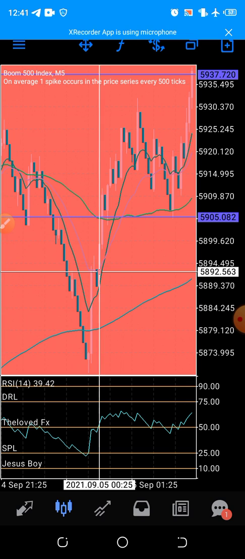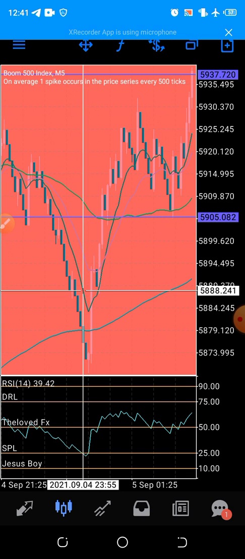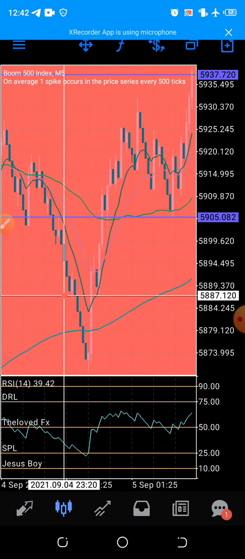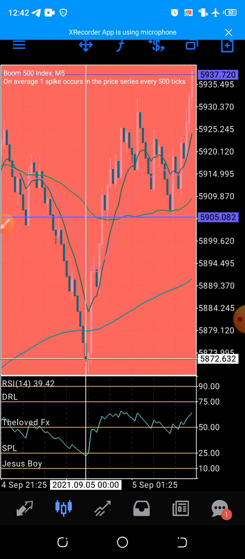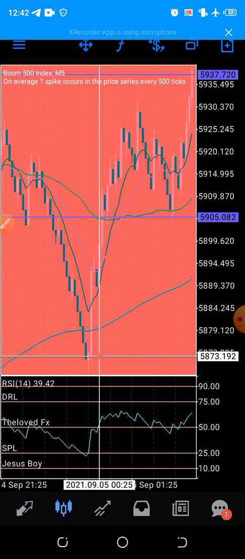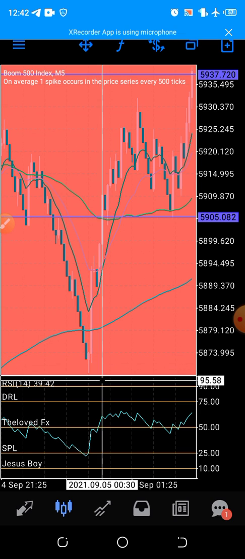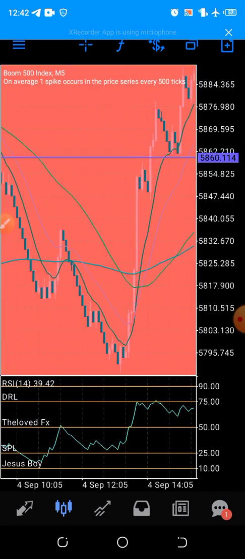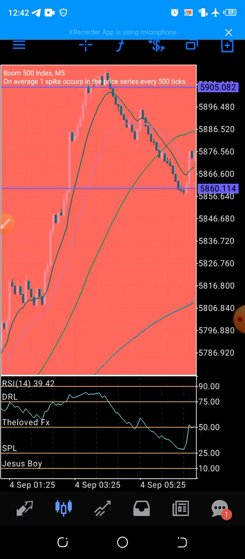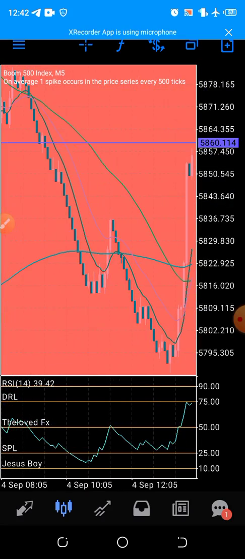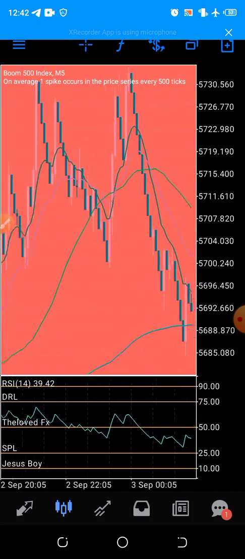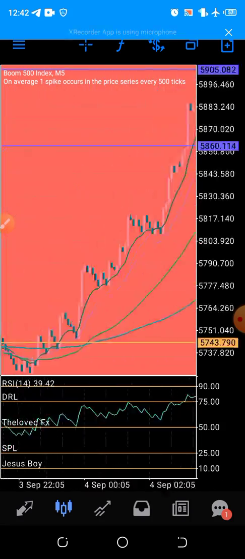See, my God, look at this. Just 10 minutes after you enter, look at this, all the way up. And where will you TP? You TP when you are sure. You TP when the market hits level 50. That's your first TP. Then you can move your stop loss and allow the market to move. You see that? Even this one that seems to drag later went up. So practice it on your demo.